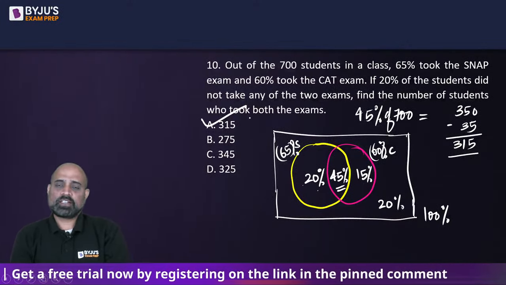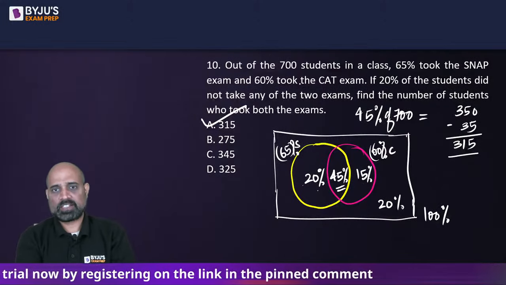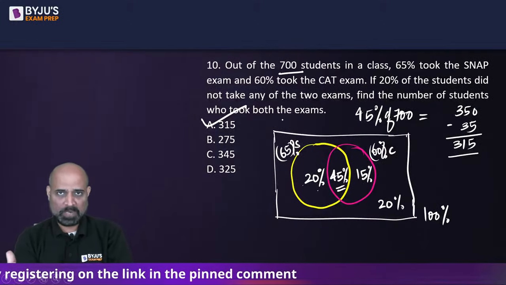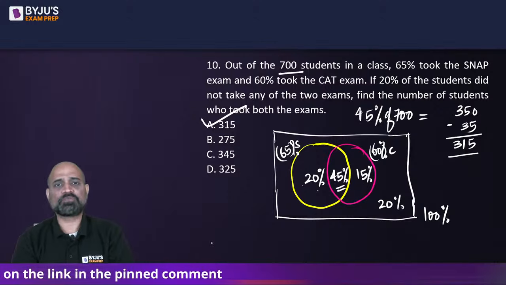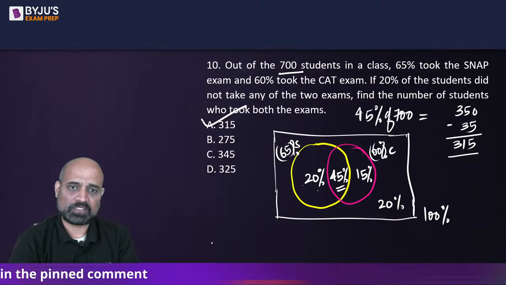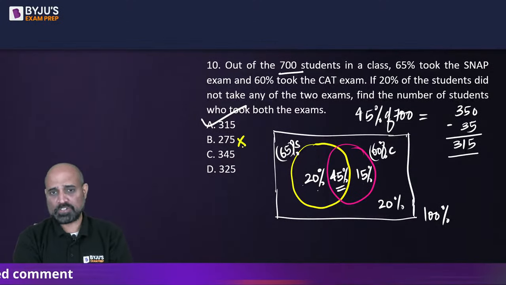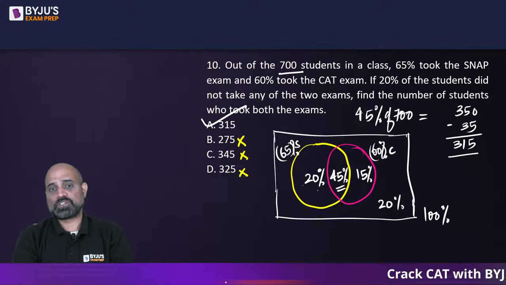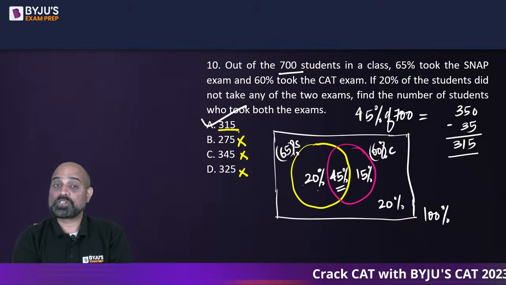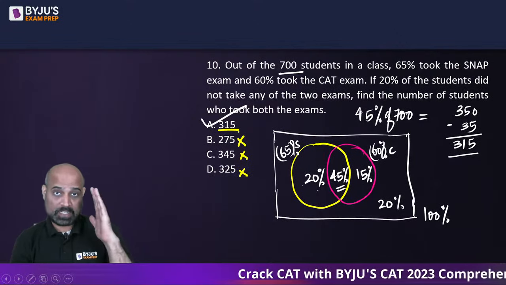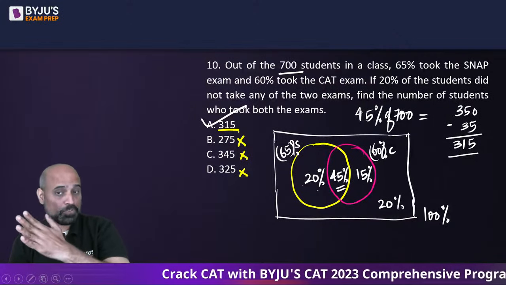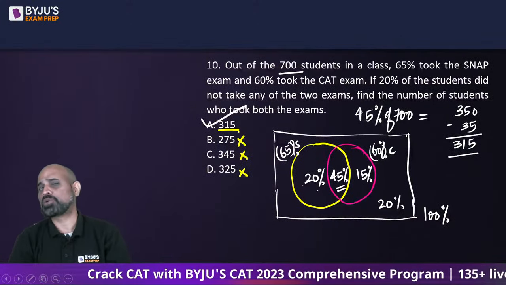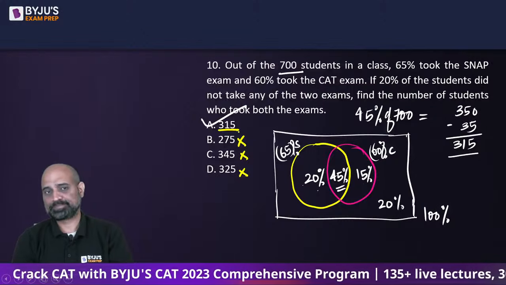दूसरा तरीका था इसको बहुत जल्दी सॉल्व करने का. Since the base is a multiple of 7, the option which is in the table of 7 will be the answer. 275 is not in the table of 7. 345 is not in the table of 7. 325 is not in the table of 7. Only one option is in the table of 7. अगर ये आपको दिख जाता तो आपको वेन डायग्राम भी बनाने की जरूरत नहीं थी, कोई कैलकुलेशन करने की जरूरत नहीं थी.